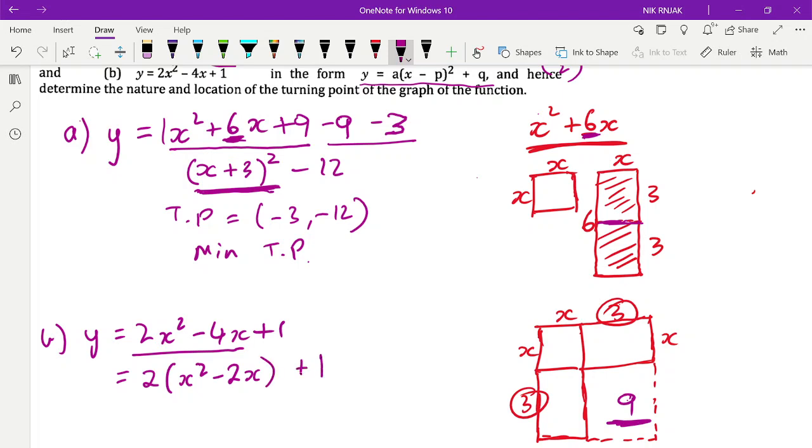And so I'm going to be completing the square here. So equals 2 lots of x squared take 2x. And remember, to complete the square, we grab the number with this term, minus 2, divide that by 2 and square it. So minus 2 divided by 2 is minus 1, and then minus 1 squared would give me just 1. I'm going to add 1, and then I'm also going to take 1 to keep it balanced.